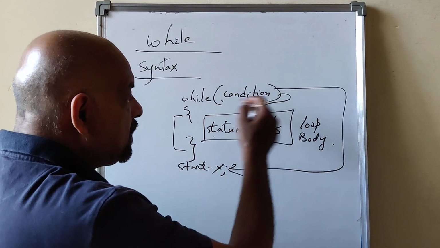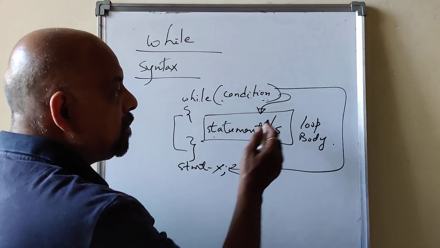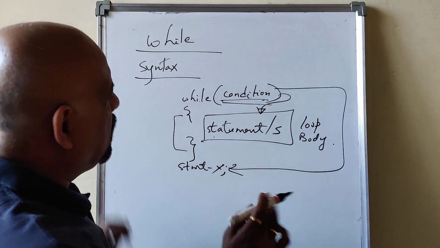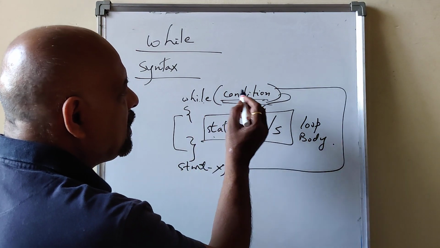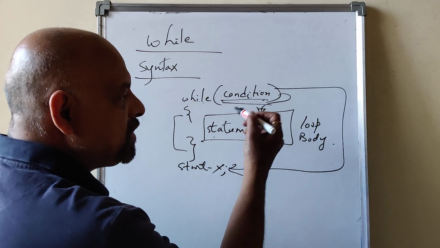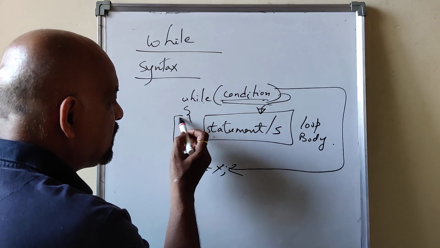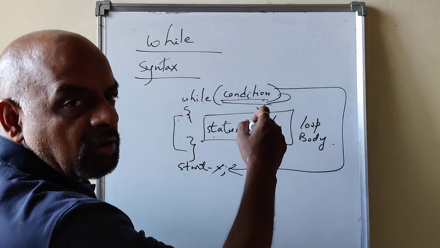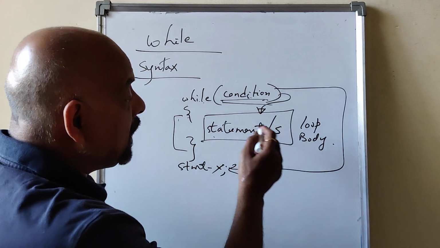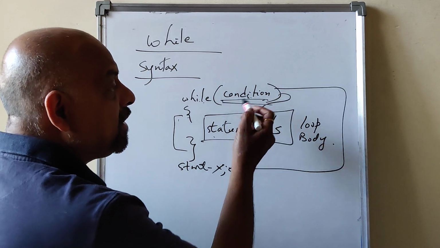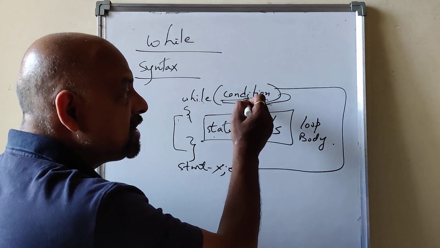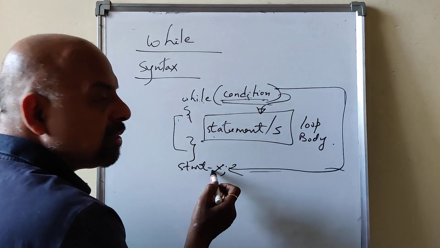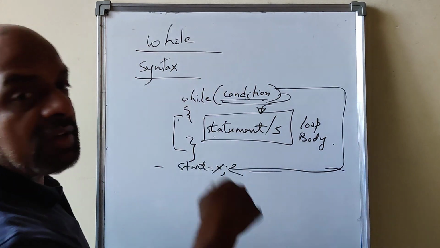So you are executing all the statements within the loop body as long as this condition is true. That's simple. While the condition is true, the statements within the loop body, the block, all get executed. You are inside the loop body as long as this condition is true. Once this condition evaluates to false, the loop is exited. You come out of the loop and execute the statements after the while.